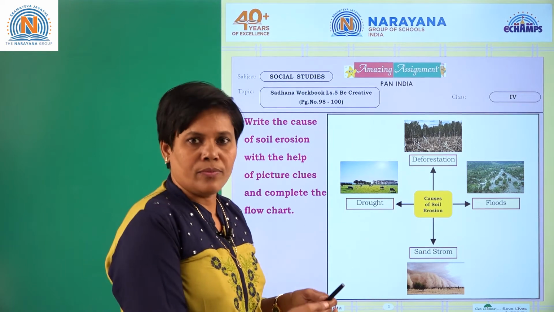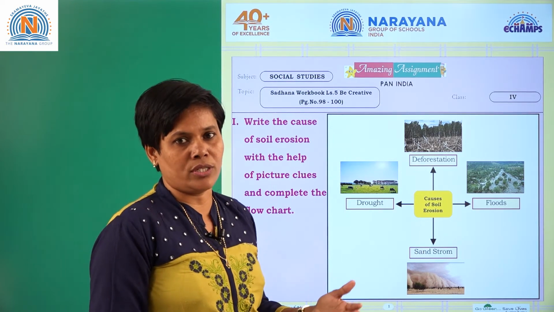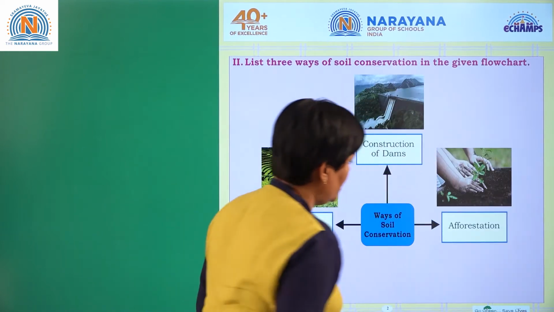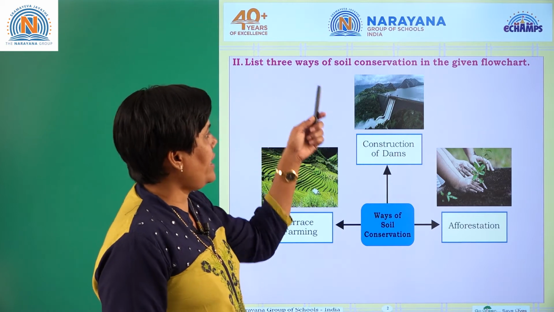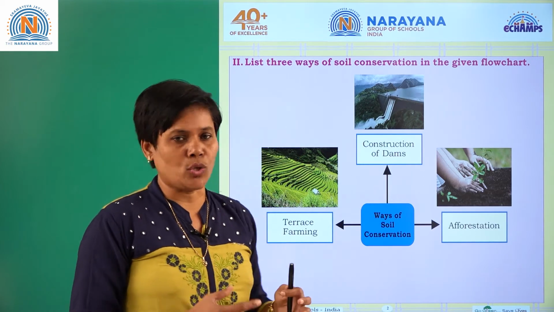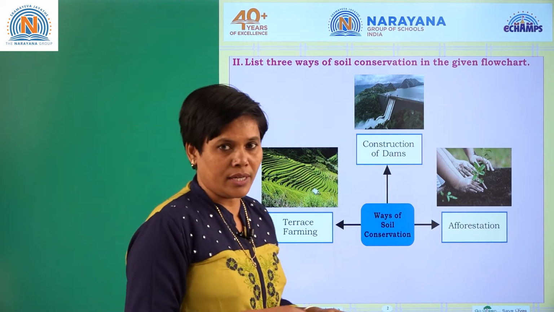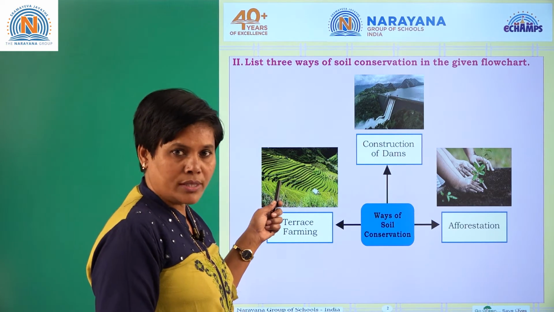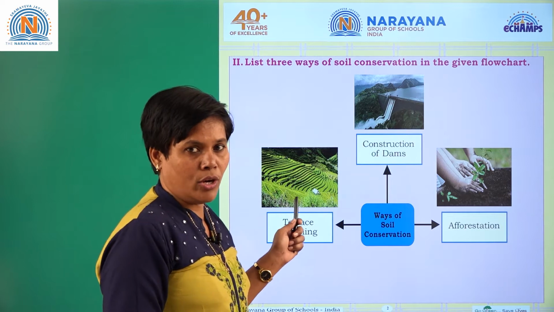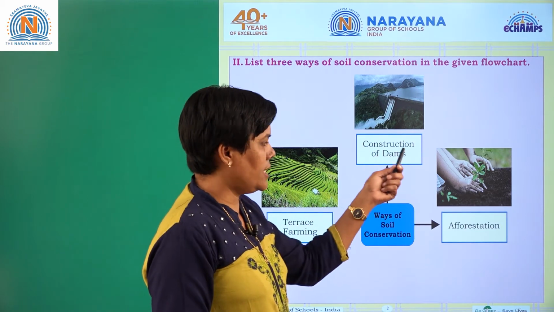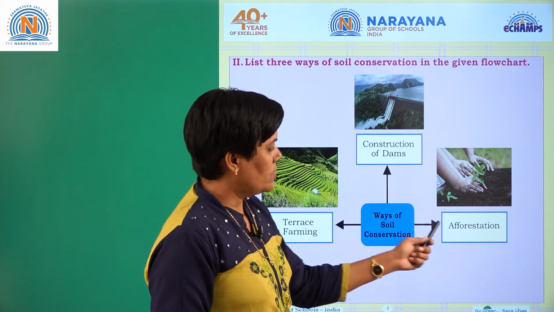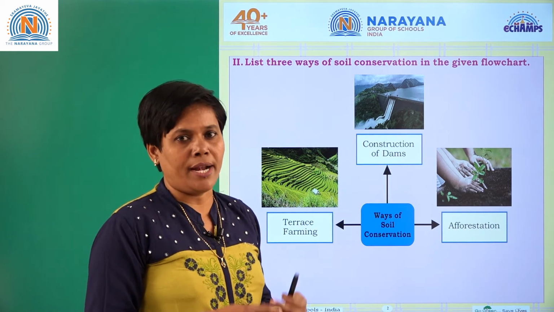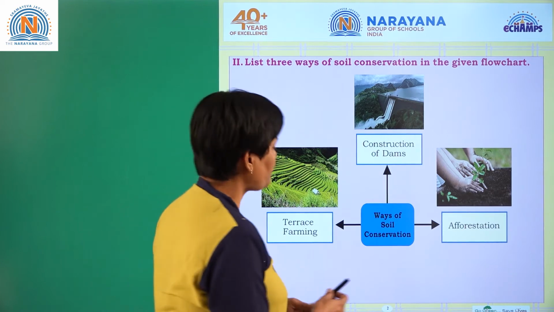And on the next page we are going to see what precautions are to be taken to save the soil. Write three ways where you can conserve the soil. Soil can be conserved by terrace farming. This is how terrace farming is done, mostly on hilly areas. Next, construction of dams, and afforestation. Afforestation is nothing but planting of more trees.